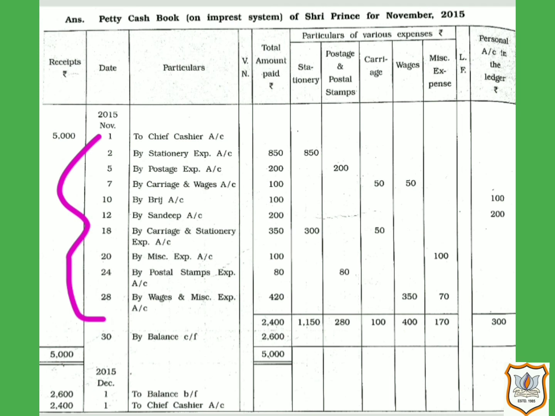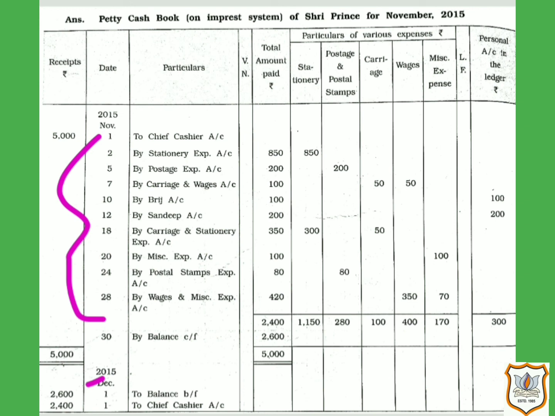Now the main cashier provides cash equal to the amount spent by the petty cashier at the beginning of the next period, so that again the pre-decided fixed balance remains with the petty cashier at the beginning of the next period.